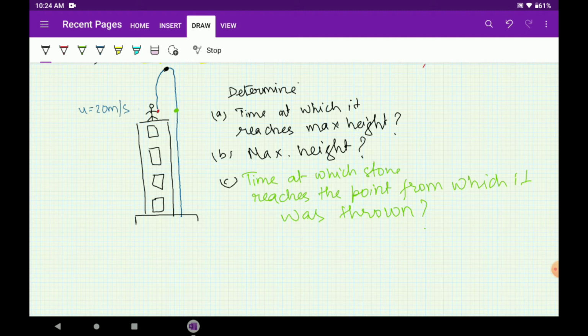And number D, which is what we can find out here: the velocity of the stone at this instant.